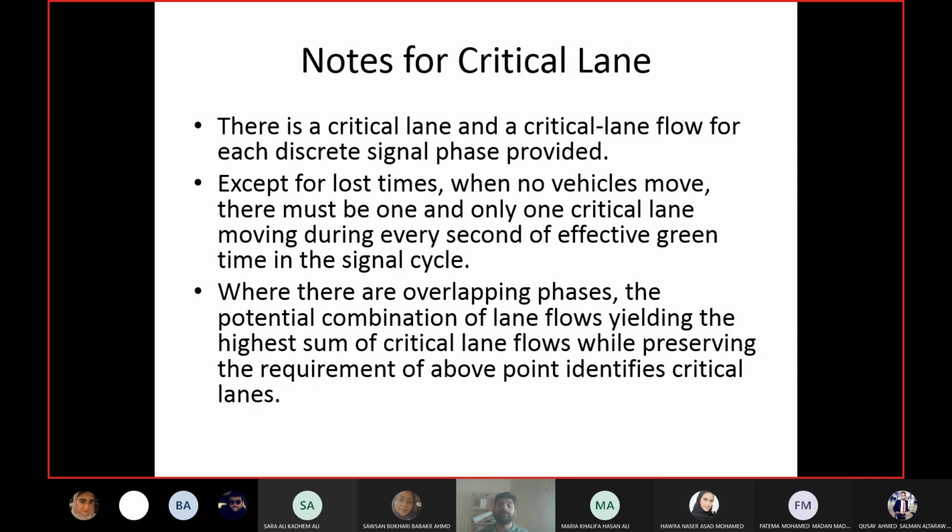Okay. And the third point is, if you are overlapping the phases, what do we mean by overlapping the phases? Overlapping the phases means you have different movements or different phases which are happening at the same time. You have one phase open, and after some time the other phase also opens while the first one is still ongoing.